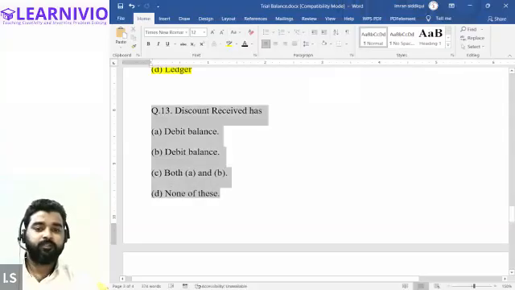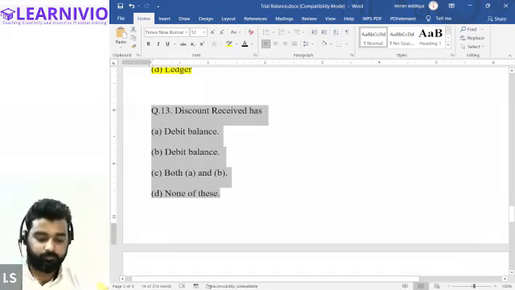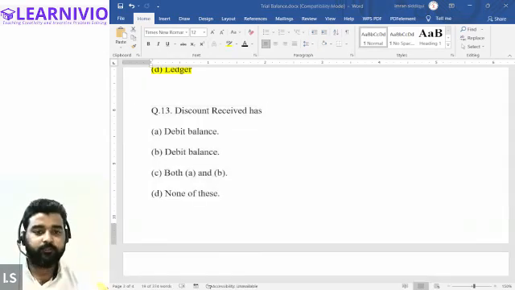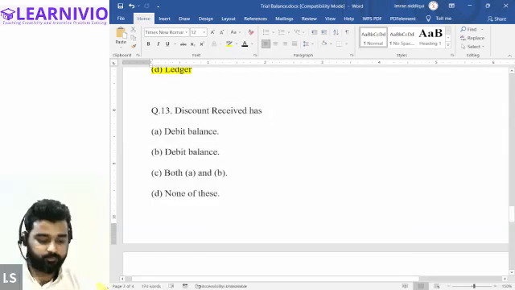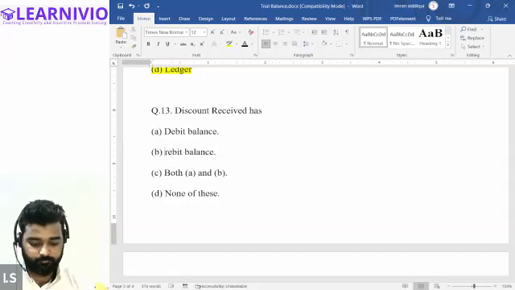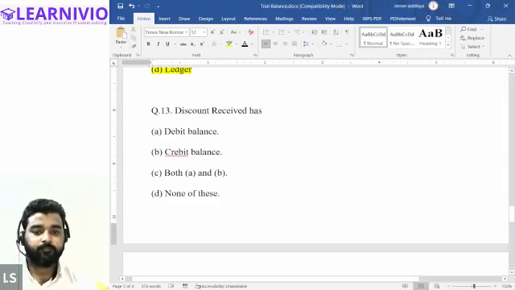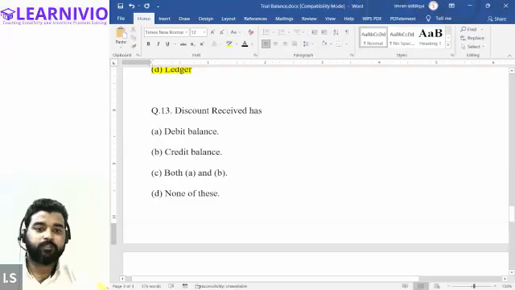Arisha, please answer this. Discount received has which kind of balance? Debit. Both are debit, no? I'll have to correct this. This one is a credit balance. Please tell me, everyone, which kind of balance? Discount received. Credit balance. Option B, credit balance. Discount received is a credit balance.